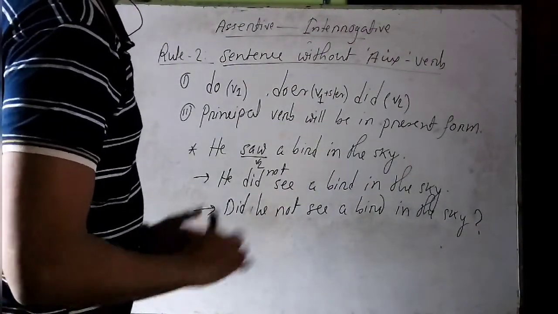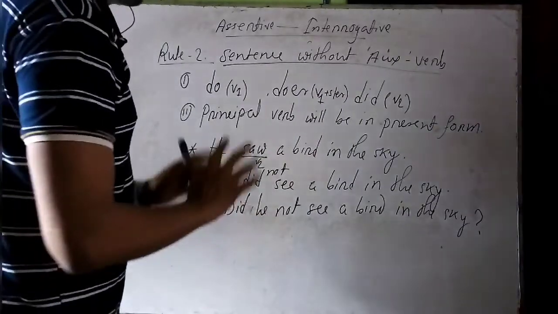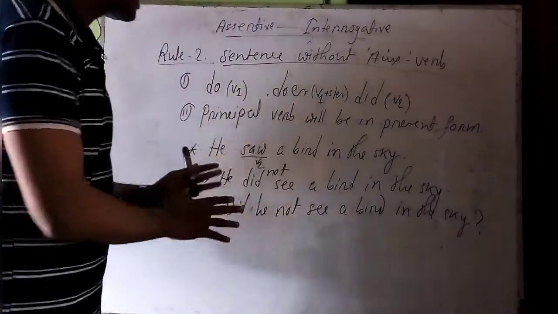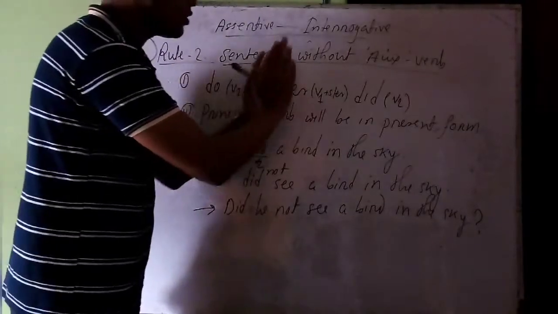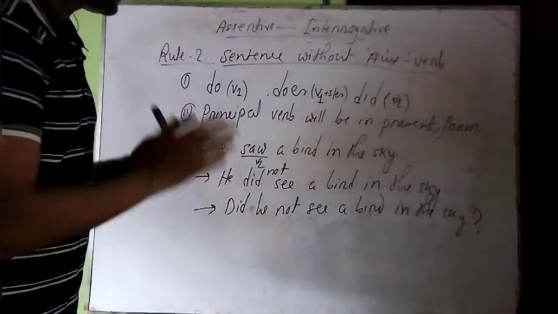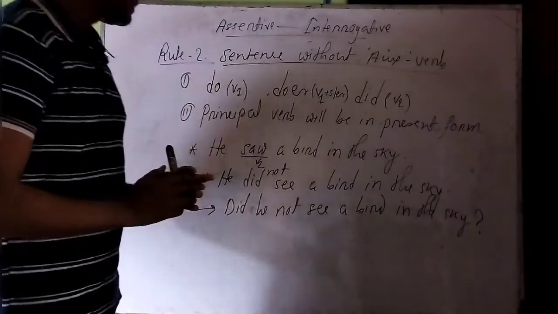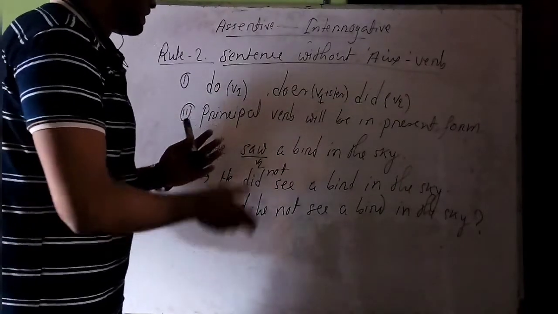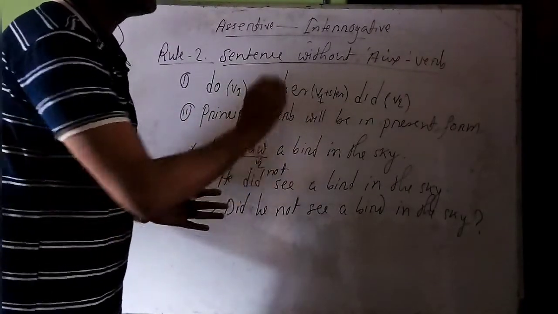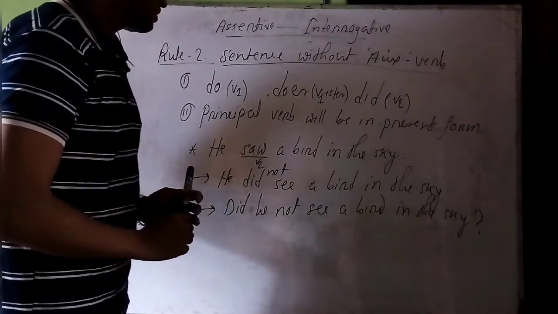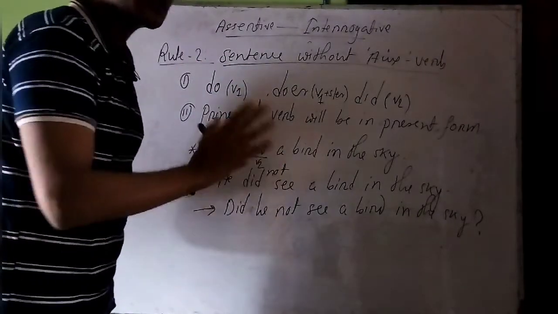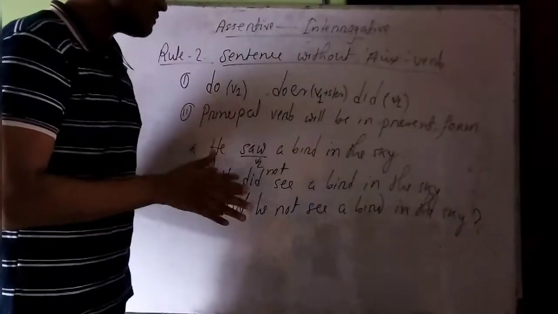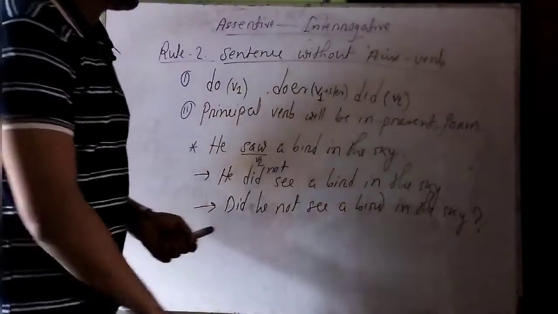So this is actually rule number 2. I am repeating the whole thing again. Whenever you won't have any auxiliary verb in your sentence, then you should take either do or does or did as the temporary auxiliary verb in your sentence. Then you should bring that auxiliary verb at the very beginning of the sentence and put a question mark at the end of the sentence. And you should also remember that if the sentence is in affirmative, you should first make it negative, or if it is in negative, then you should make it affirmative.